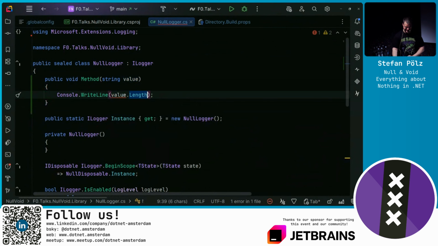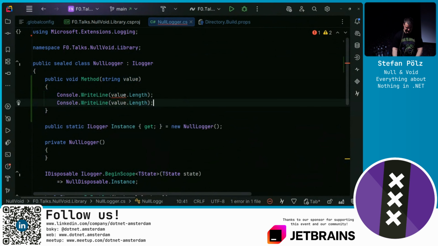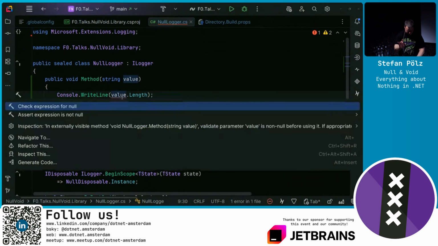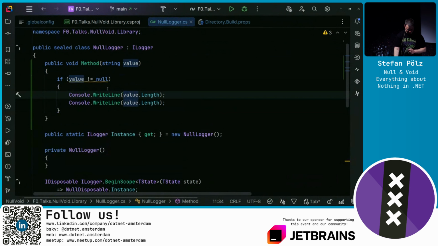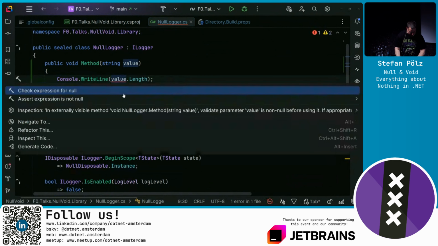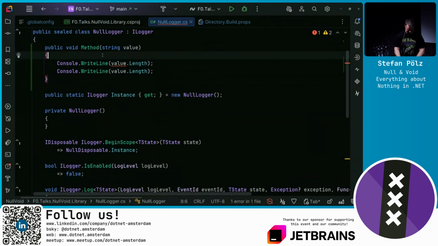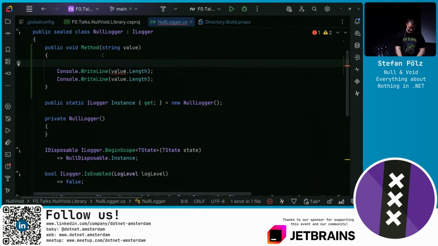But when I dereference it at the first usage, I now get CA1062, externally visible method, validate value not be null, and I think there should be a... there isn't. Well, there is no Roslyn analyzer, but there is a ReSharper. Oh, no, this is actually checking it. Assert expression is not null. Oh, that's a debug assert. Yeah, okay, so in this case, we now can say ArgumentNullException.ThrowIfNull.